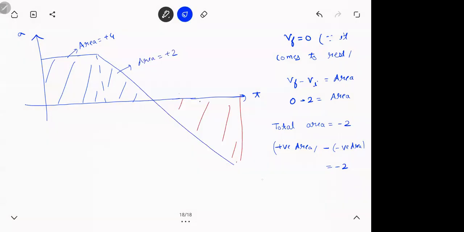So what is the positive area here? 4 plus 2, minus negative area is -2. So we get negative area will be 8. Is this fine? Think about it. Initially you already have positive area 6. 6 plus 2 is 8. If you want 0, then negative area should be 8. Are you getting it? Any doubts on this first part, please ask me.